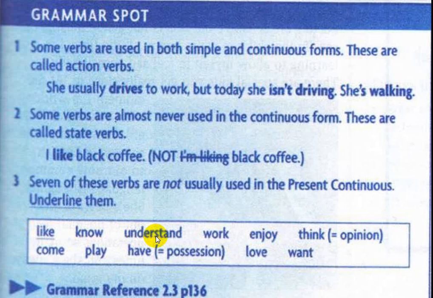Understand is a state verb. Think for opinion is a state verb. Have for possession is a state verb. And love and want. These 7 are all state verbs. But work, enjoy, come and play are action verbs.